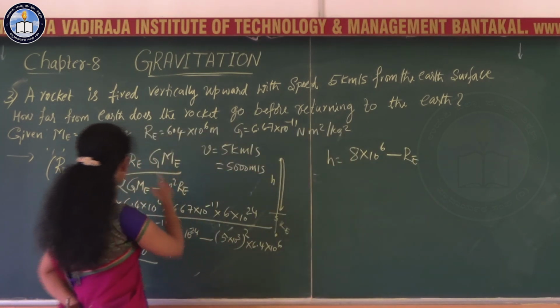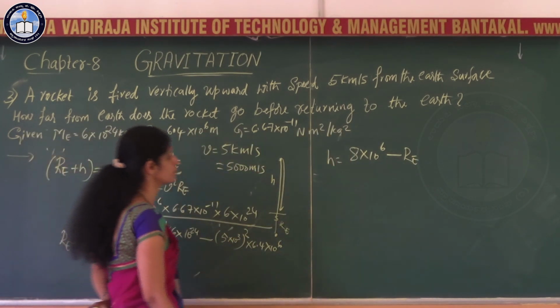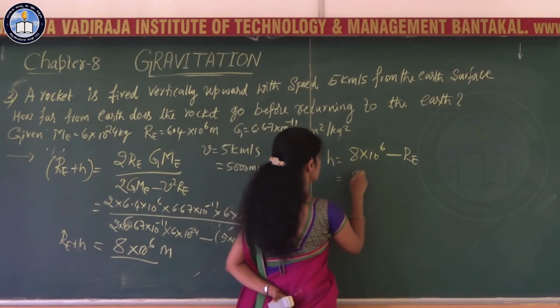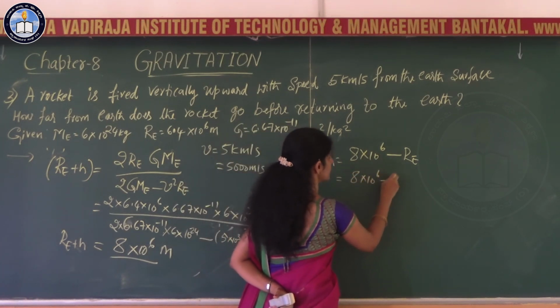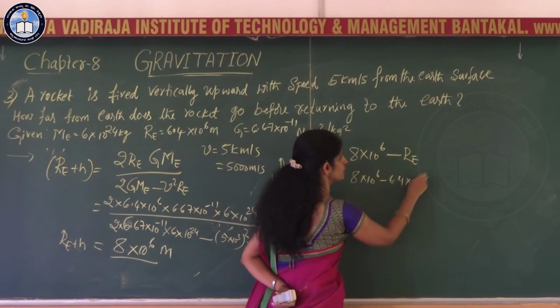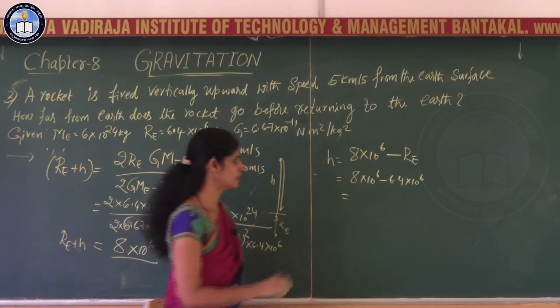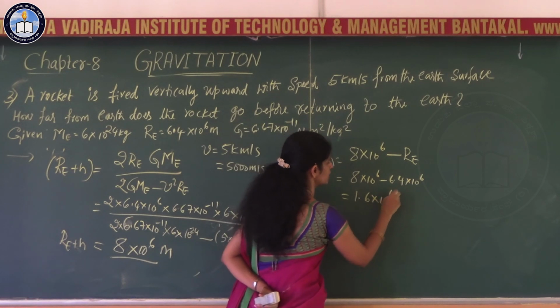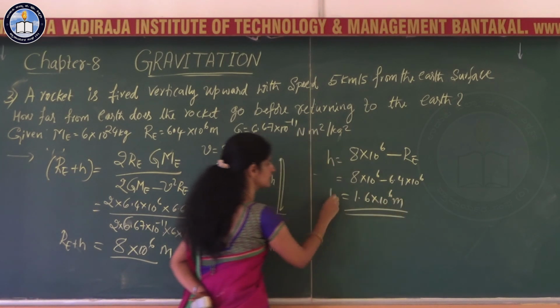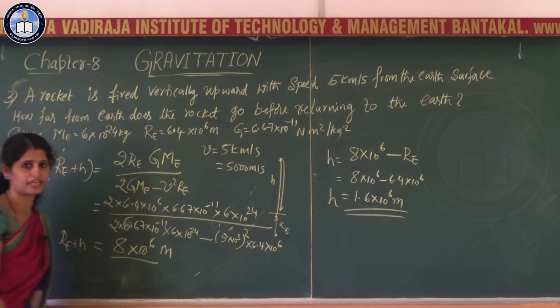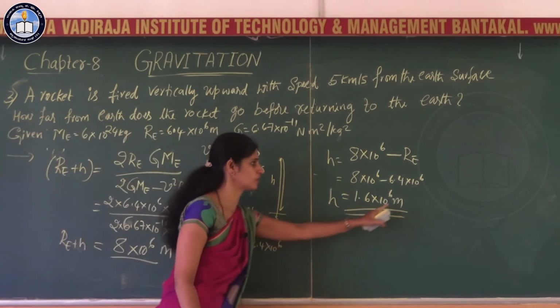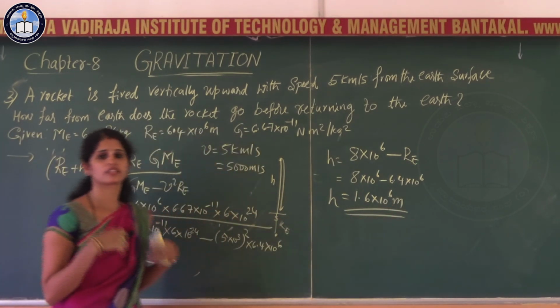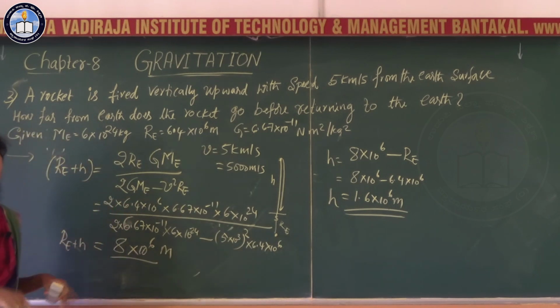What is the value of Re? That is 6.4 into 10 to the power 6. 8 into 10 to the power 6 minus 6.4 into 10 to the power 6. So what you have here is 1.6 into 10 to the power 6 meter. That is the value of h. At a height h of 1.6 into 10 to the power 6 meters, it will start its return journey.